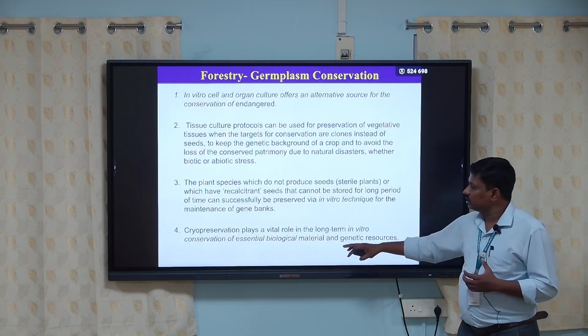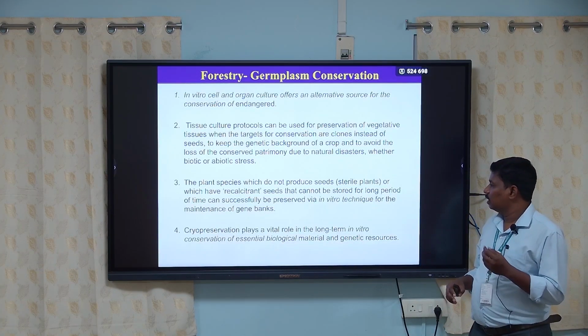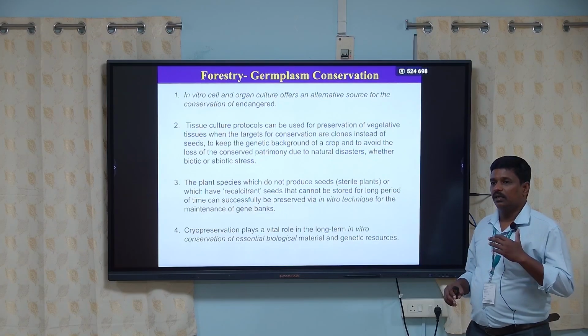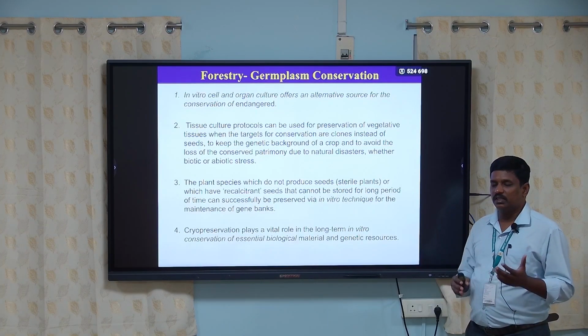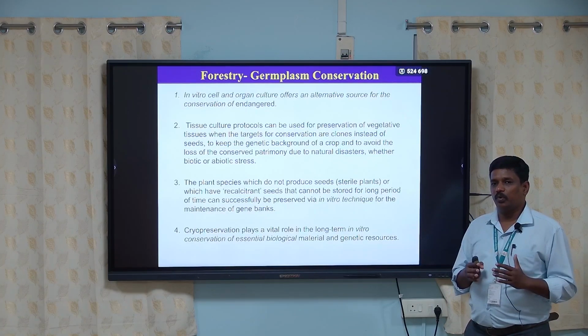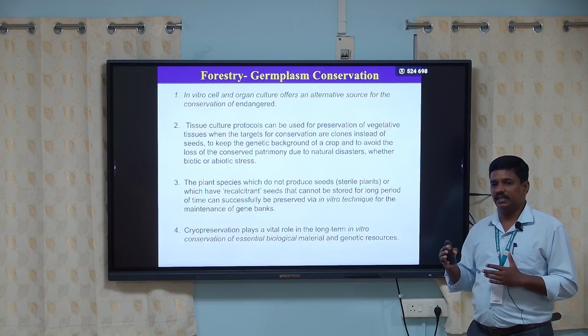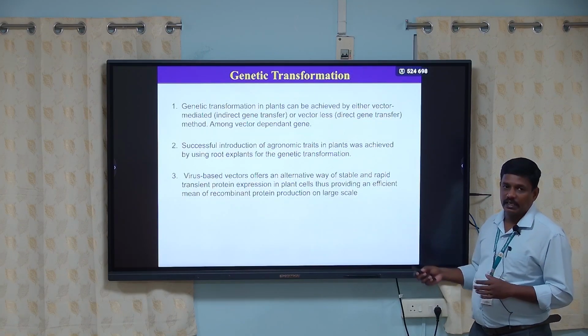Another one is cryopreservation. Cryopreservation means storing a small piece of plant, a plant cell or plant part, in liquid nitrogen at minus 196 degrees. Then genetic transformation.